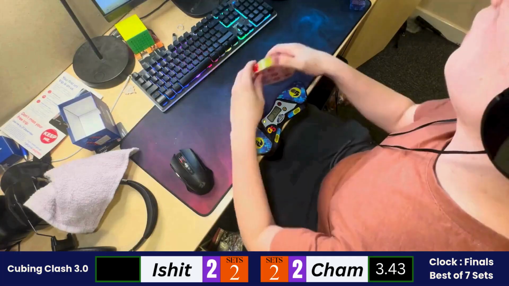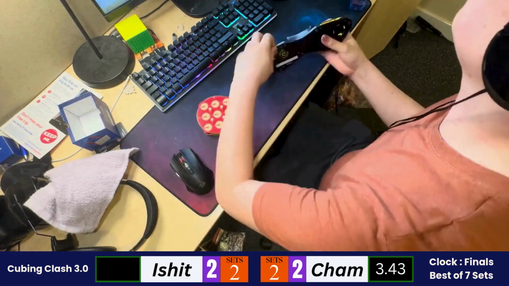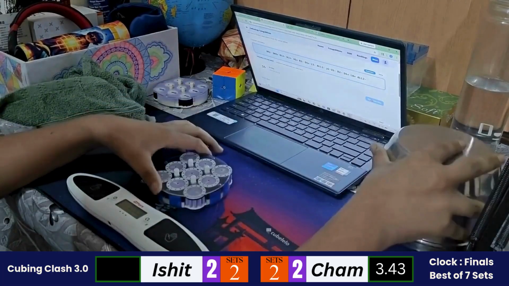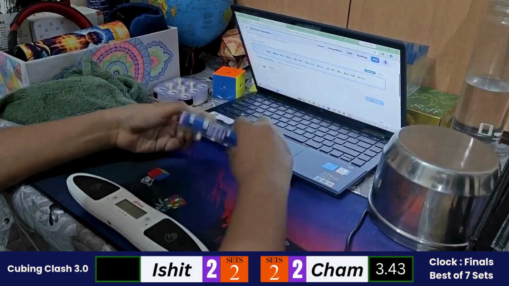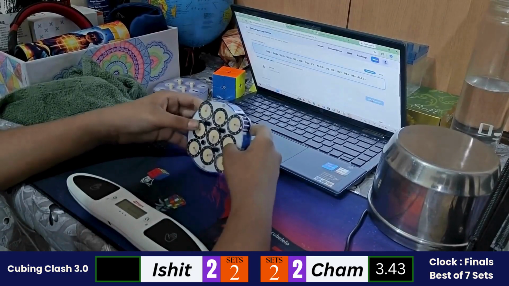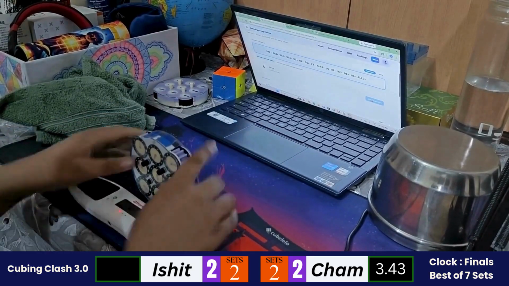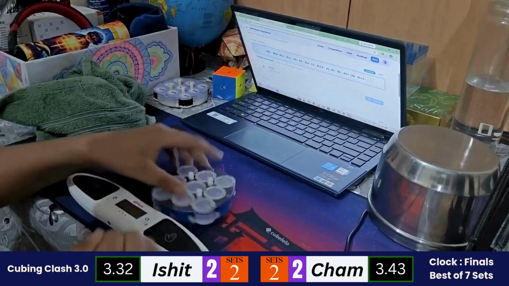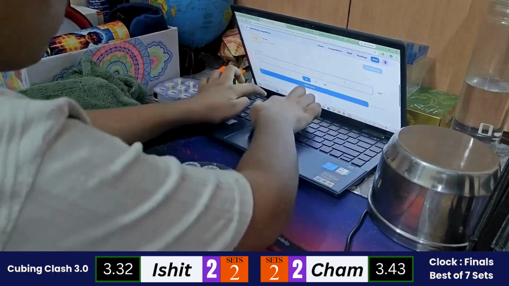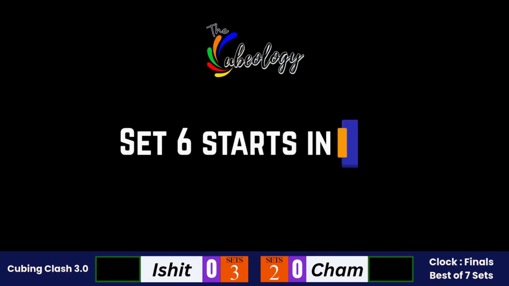Cham with a 3.43 in the fifth solve, so might be hard for Ishit to beat this, but Ishit has also got a lot of good solves today. So let's see how it goes. Ishit inspecting the clock, starting out with his solution. So a quick turning from Ishit and a 3.32. So Ishit wins the solve and 3-2 is the set score.